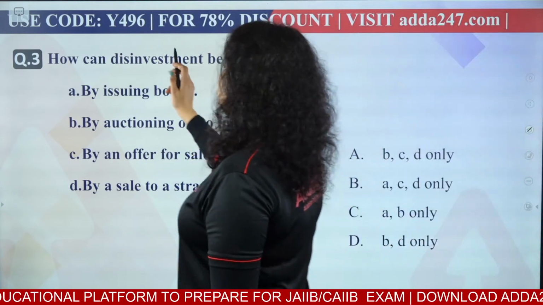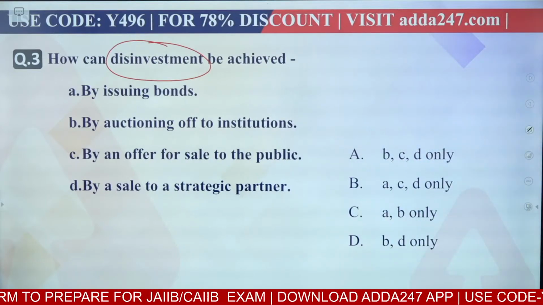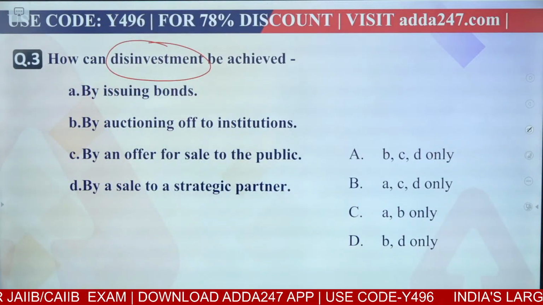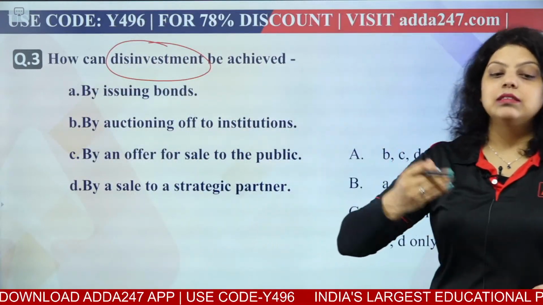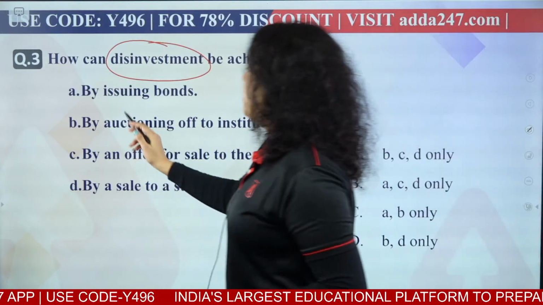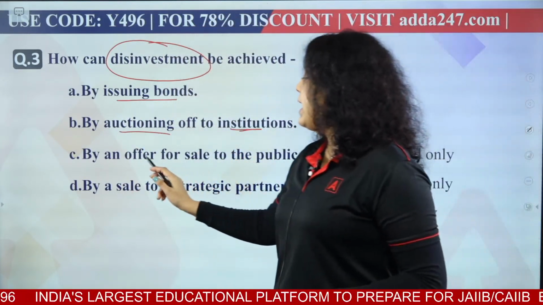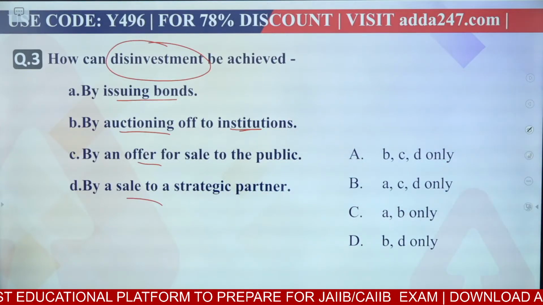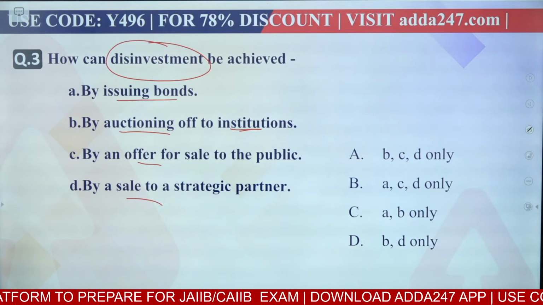How can disinvestment be achieved? So, you all have heard about the term disinvestment. This has been very much in the news for the last 1 or 2 years, because we have seen the government continuously doing disinvestment. In the budget, the government is raising certain funds by doing disinvestment. So, what is disinvestment? First option is saying by issuing bonds. Second is saying by auctioning off the institution, by an offer for sale to the public, by a sale to a strategic partner. So, which of the following can become a part of disinvestment, or how can the government do disinvestment?